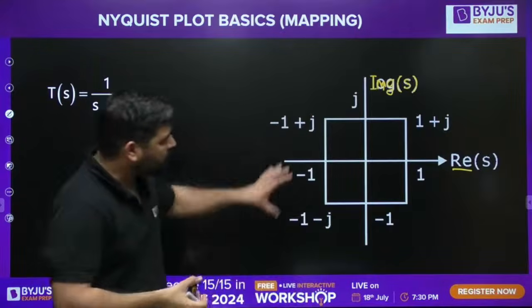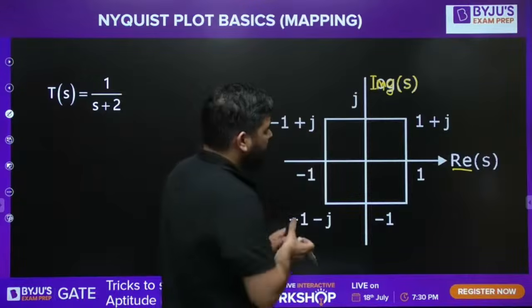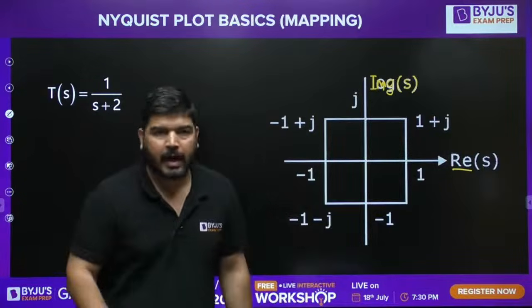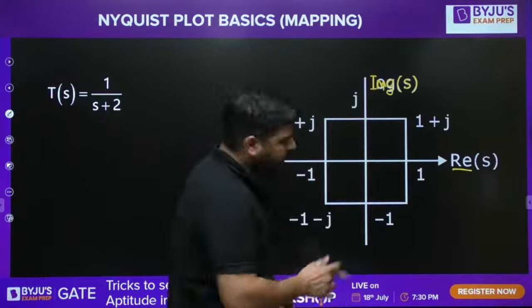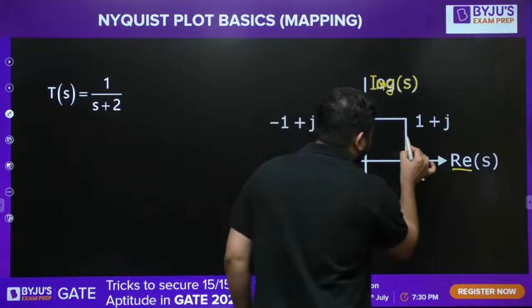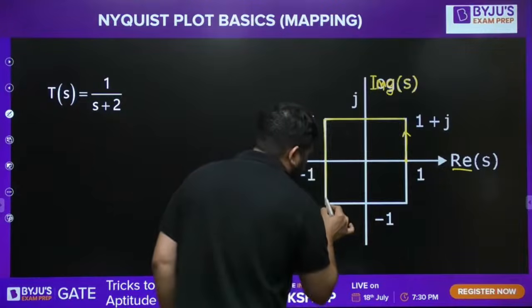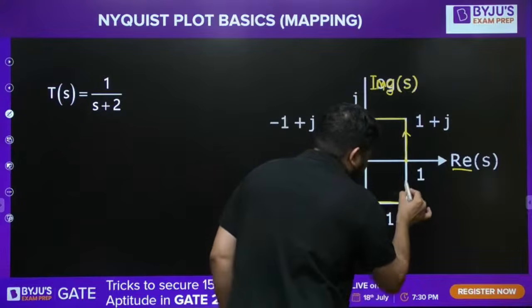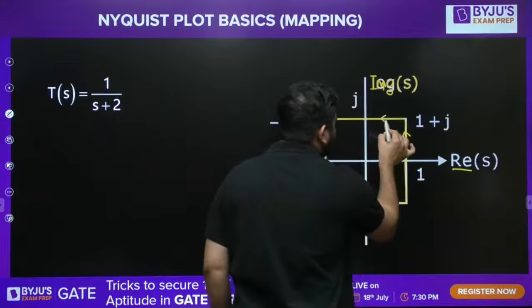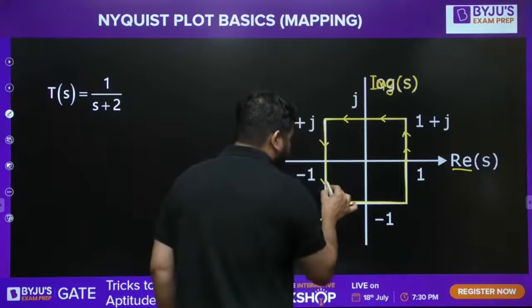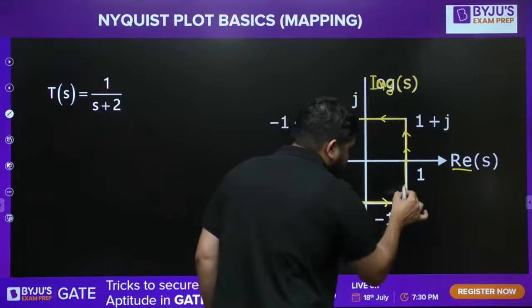Now there is one contour which is provided to you in the S-plane. It's a random contour. I have taken it random, and the contour is like this. Let's say I'm taking the contour direction in this way. You can take it in the opposite direction as well, it doesn't matter. So this is some general contour.